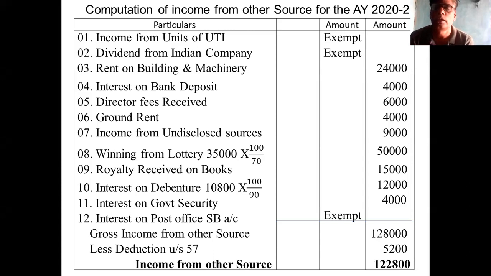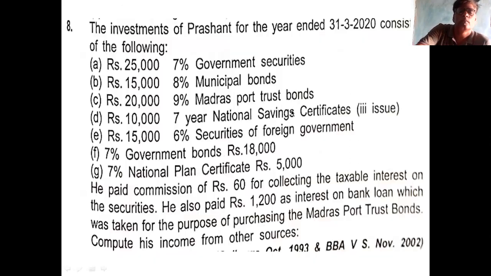Any method you follow. You follow the first method, that is deduct the allowable expense in the individual item. Otherwise, you deduct the deductions at the end. Okay. This is problem number 7. Then you see this problem number 8.